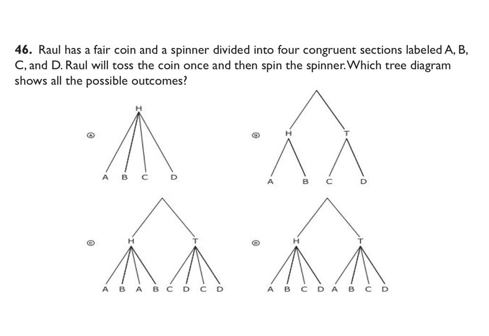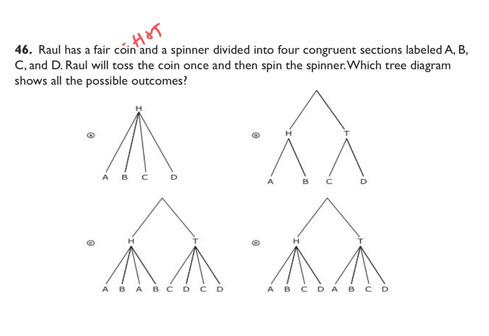Ryu has a fair coin and a spinner divided into 4 congruent sections labeled A, B, C, and D. Ryu will toss the coin once and then spin the spinner. Which tree diagram shows all the possible outcomes? So we know a fair coin would be heads and tails, okay?